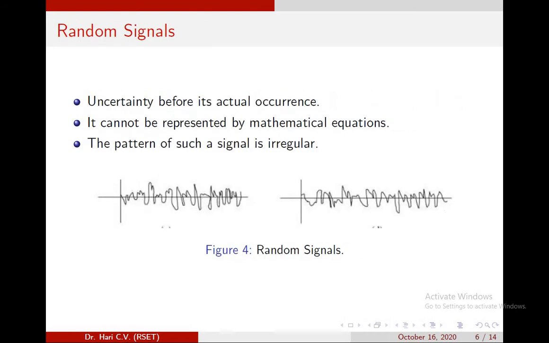The random signals. In random signals, there must be uncertainty before its actual occurrence. It cannot be represented by mathematical equations. The pattern of such a signal is irregular. The examples of random signals are shown in figure 4.